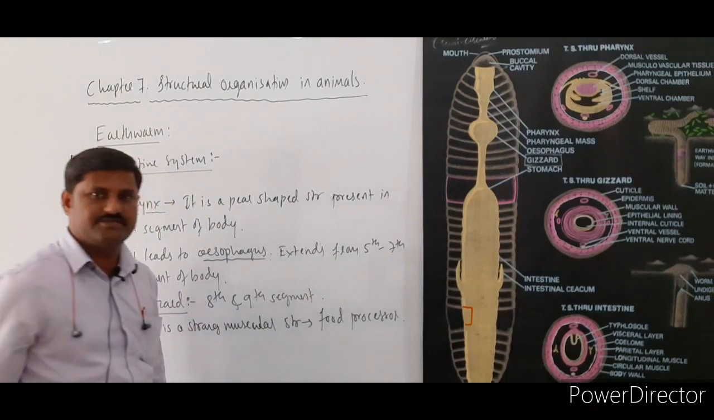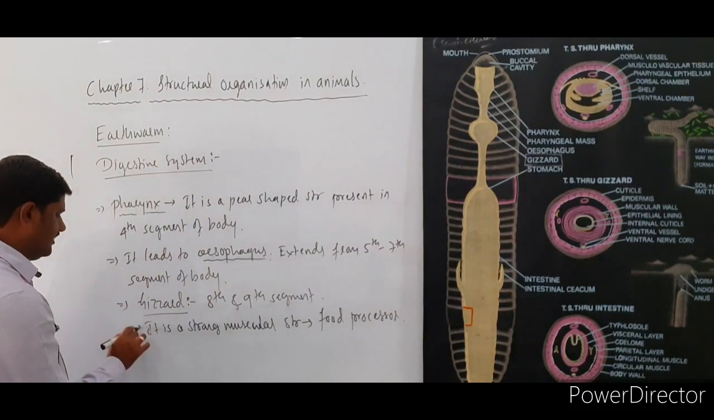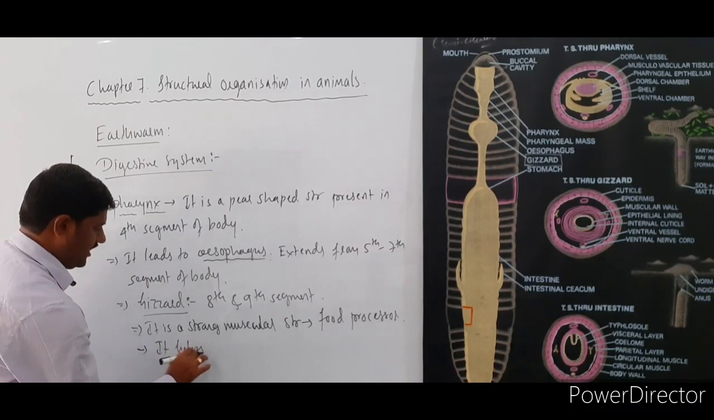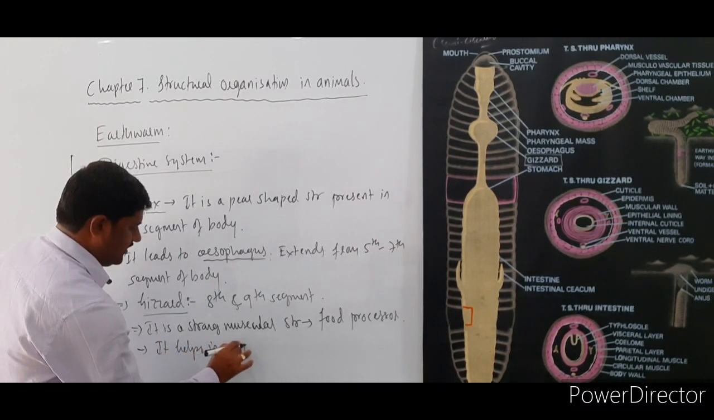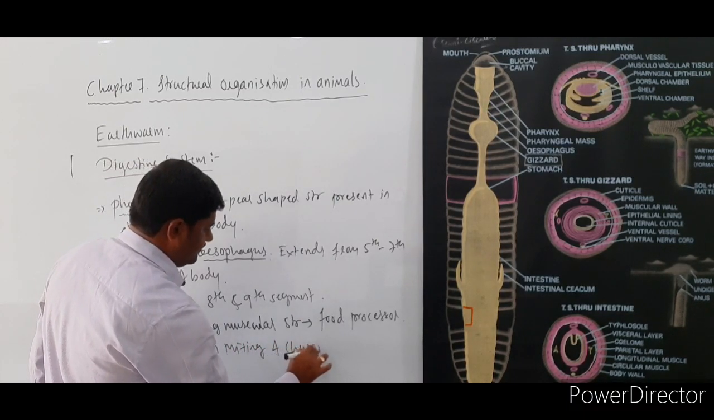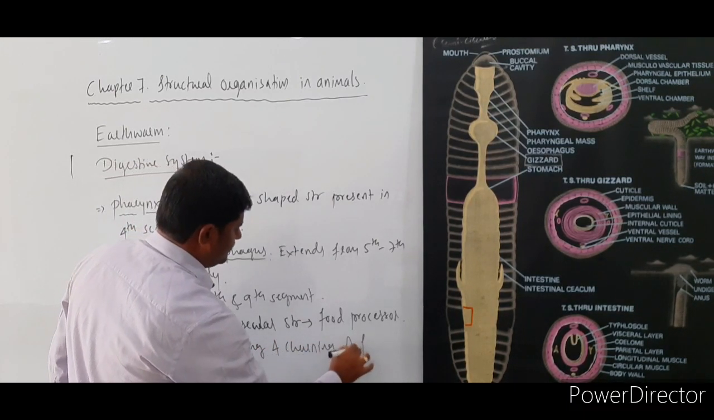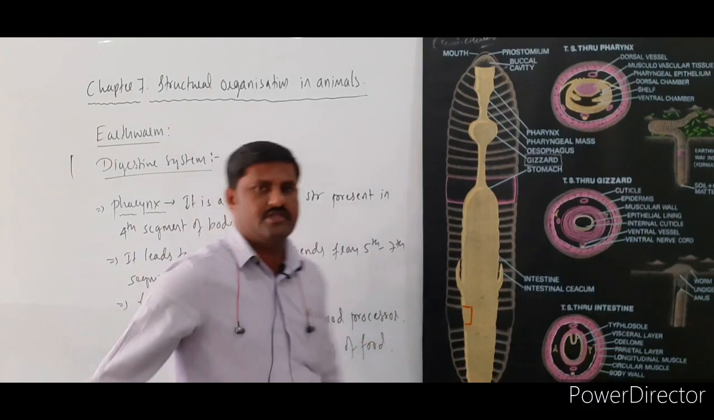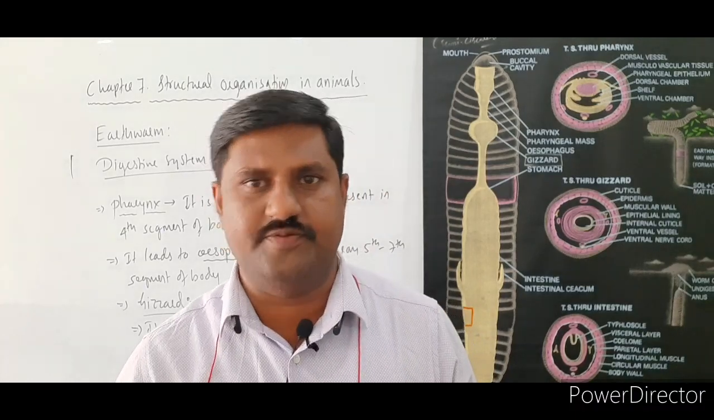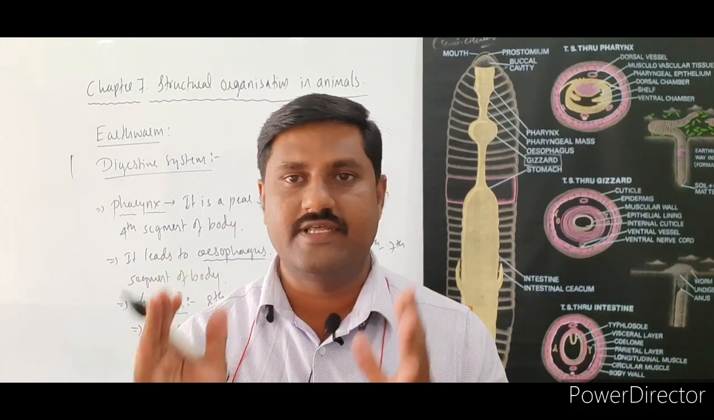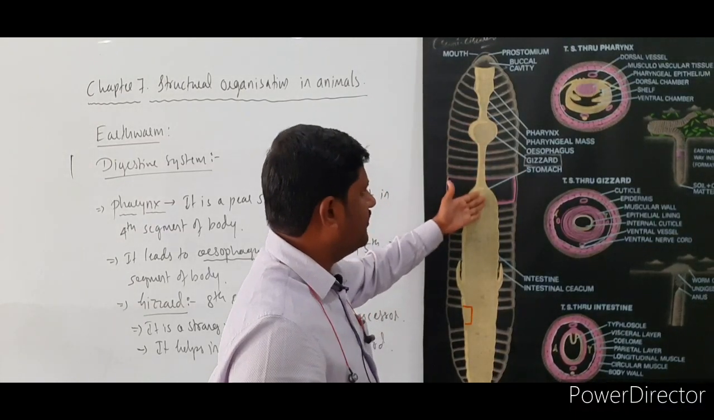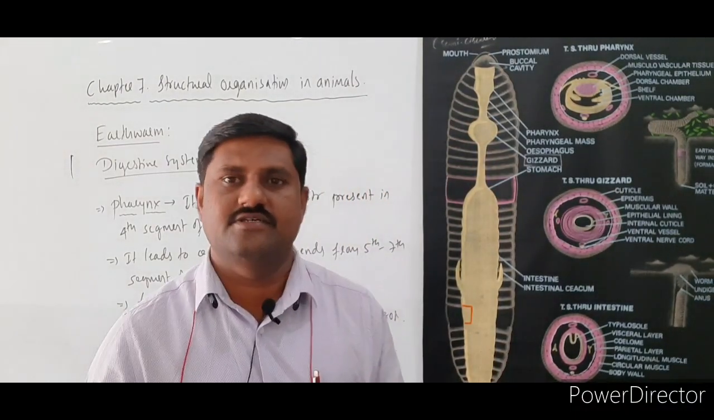It is called as... especially it helps in mixing and churning of the food. So this is about the next structure, that is gizzard. So gizzard is followed by the next one, that is stomach.